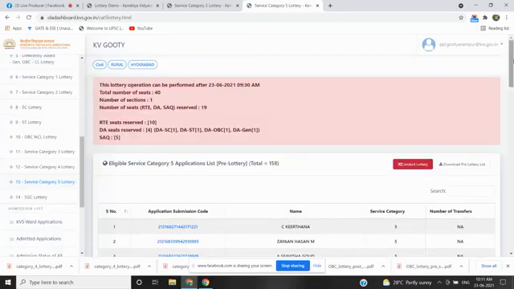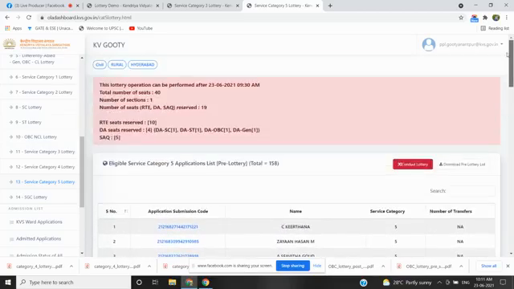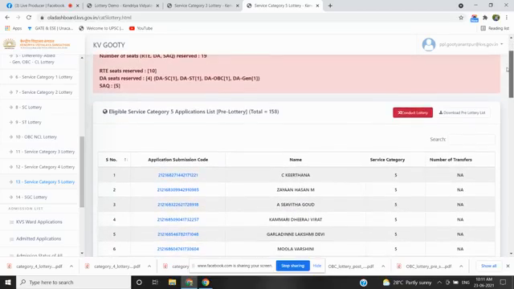Service category 5 includes anyone who does not come under categories 1, 2, 3 and 4, like business people, farmers, daily wage earners, software employees and other private employees. And the Vidyalaya has received a total of 158 applications from eligible category 5 applicants.